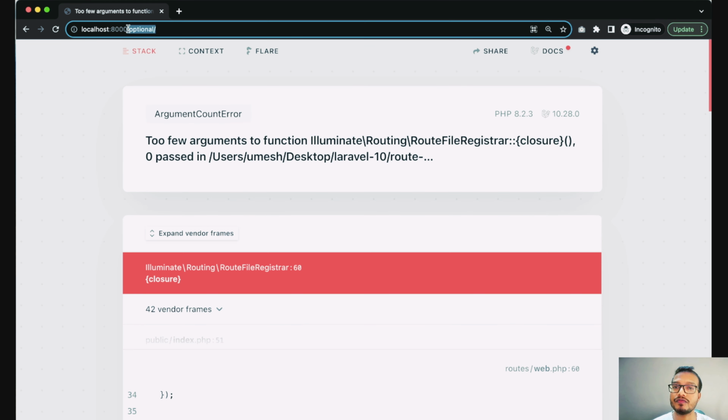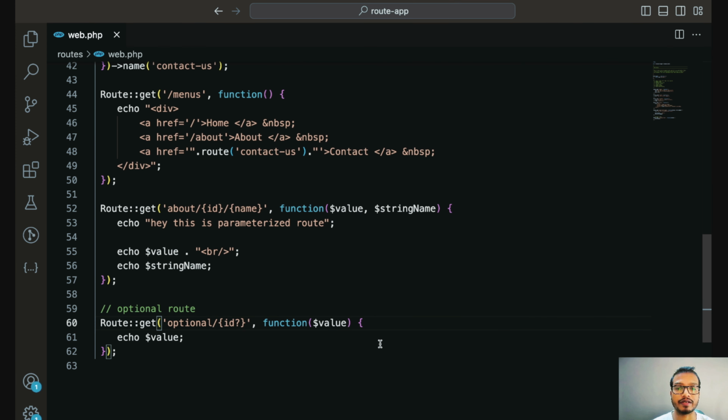Yes, now we are able to access this route, but we are not able to run because this threw an error. So here the error is clearly identified. This is saying too few arguments to function. Oh, okay. So now let's come to the code again. So here you can see in the endpoint parameter we made it optional, right? But in the function argument this is still required.